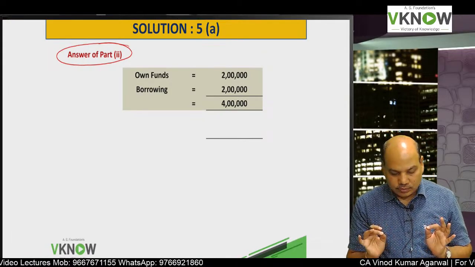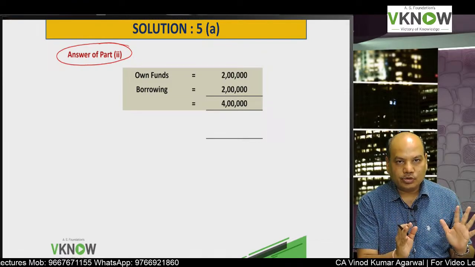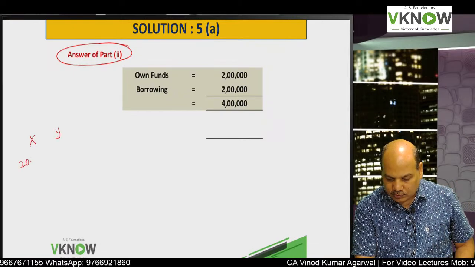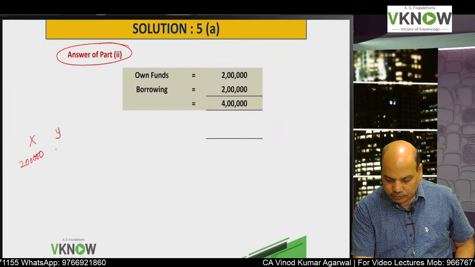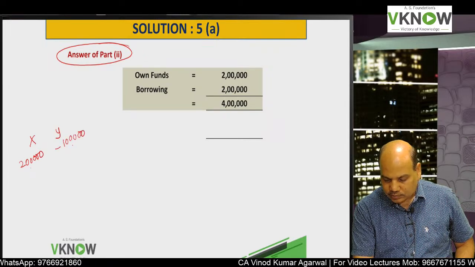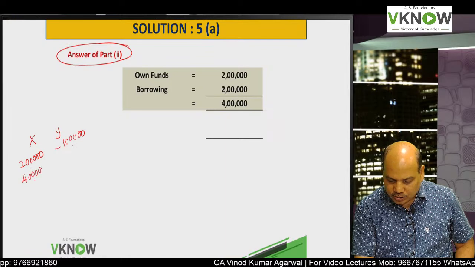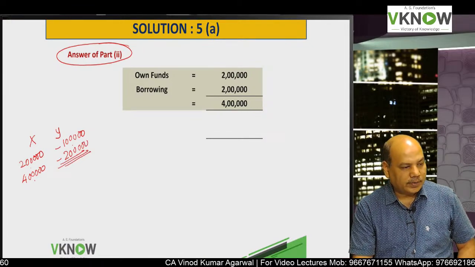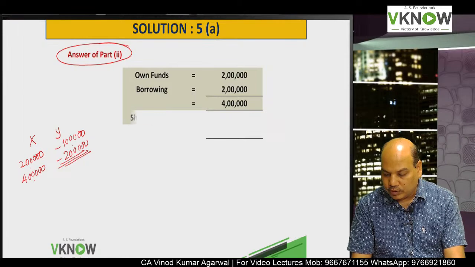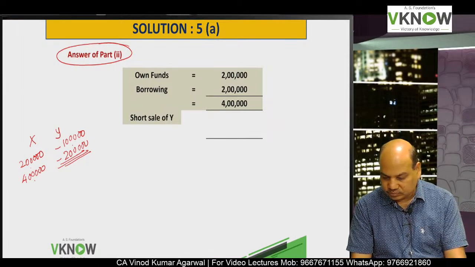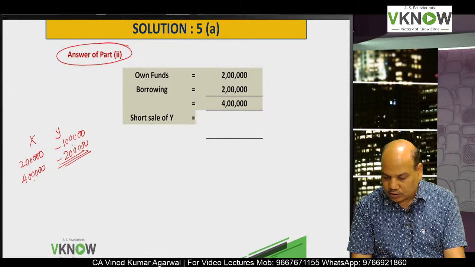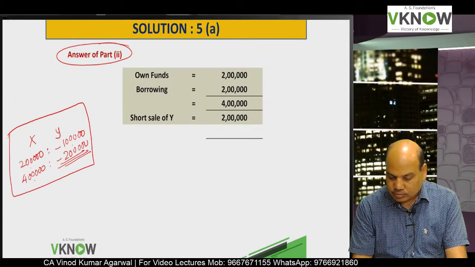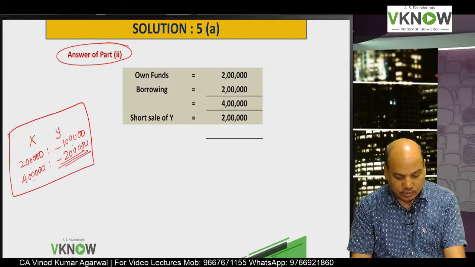Now there is a condition. Follow the same ratio which was in the previous part 1, X and Y. Previous question, part 1, 2 lakh own fund, short selling 1 lakh. Now I have got 4 lakh rupees with me. What is the short selling I will do for Y? So short selling of Y will be 2 lakh, so that we will follow the same ratio as in question number 1.